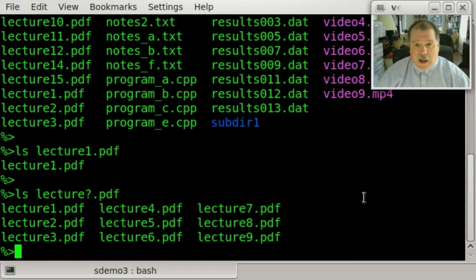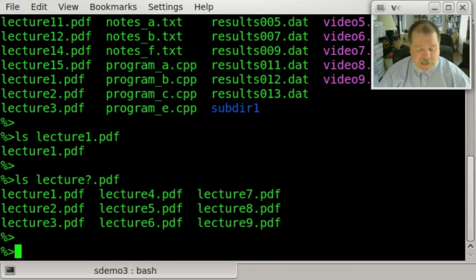Now, how would that be useful? So, for example, I could use it with something like the cp command. I could say cp lecture?.pdf and copy it into a subdirectory. Let's say subdir1.